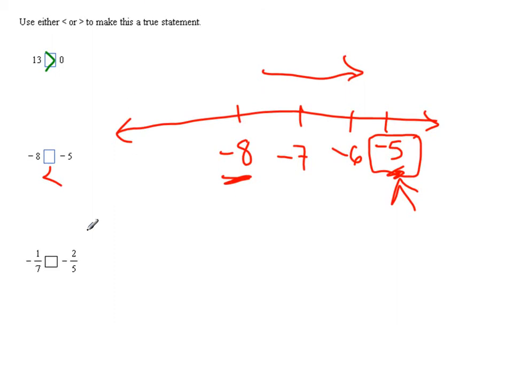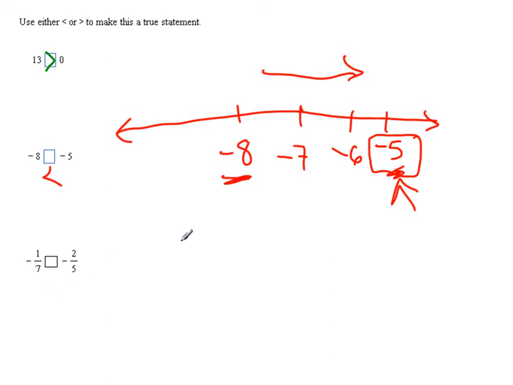Now these fractions, which are kind of a little scary, not super bad. We're comparing -1/7 to -2/5. There's quite a few ways you could do this. The two that I will mention is you either make the fractions into decimals and compare the decimals, or you stick with the fractions and you make them have the same denominator. We want to compare the same denominators to one another. So in order to compare fractions, we need a common denominator.